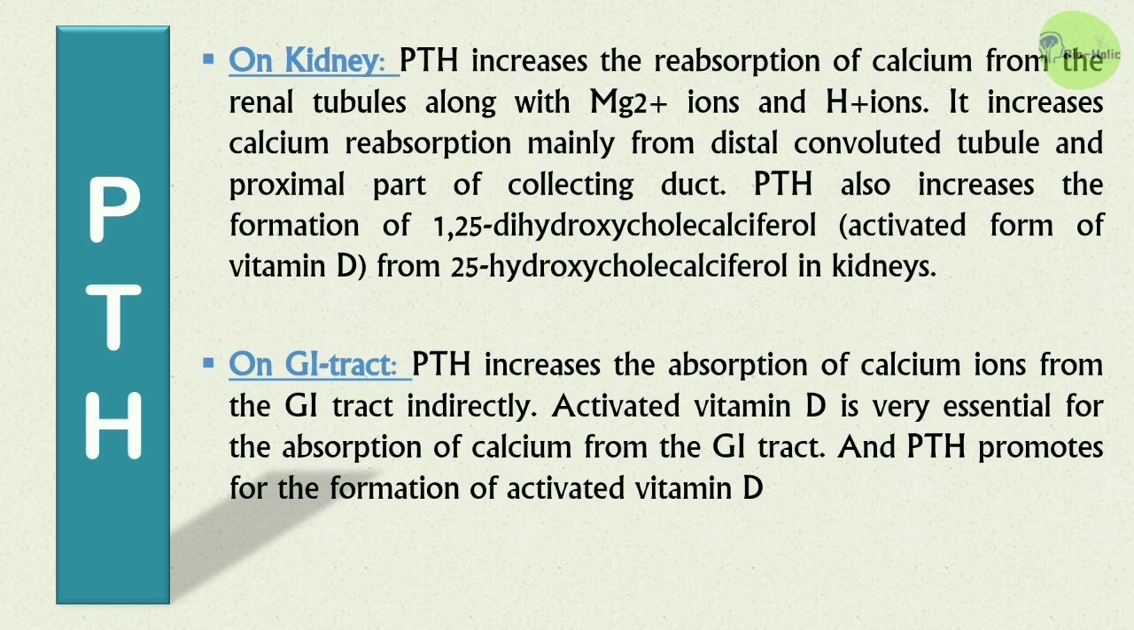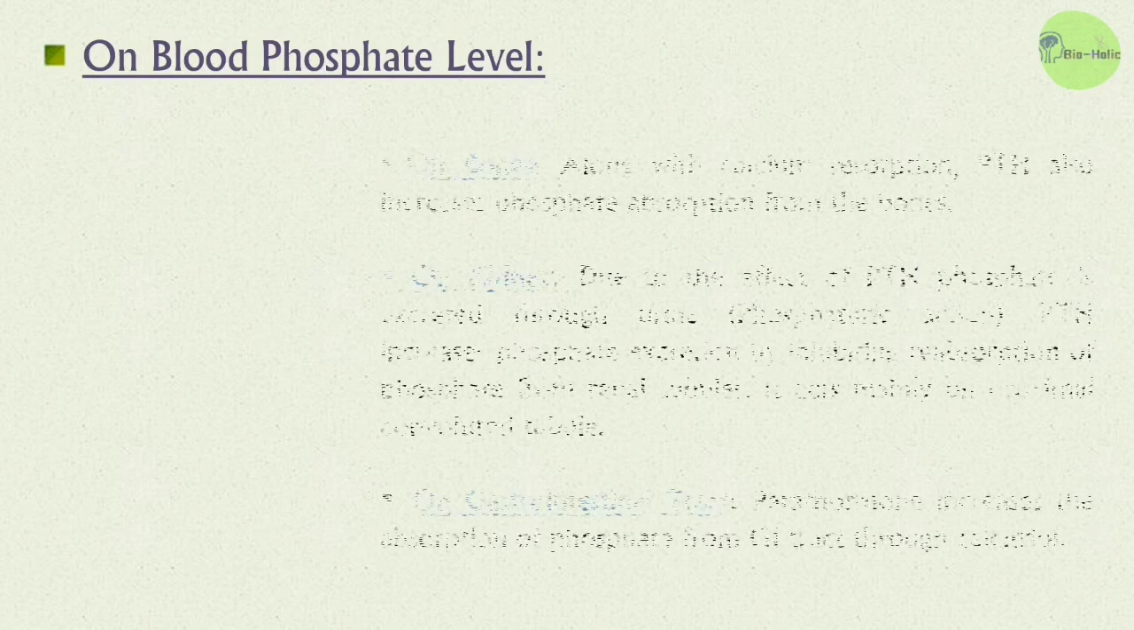Lastly, on GI tract, PTH increases the absorption of calcium ions indirectly. Activated vitamin D is very essential for the absorption of calcium from the GI tract. And PTH promotes the formation of activated vitamin D. And PTH also maintains the blood phosphate level.